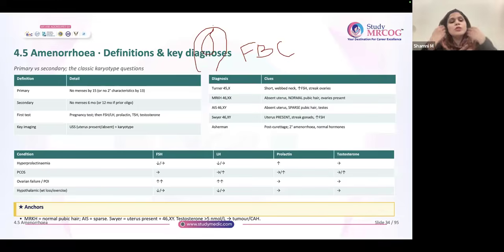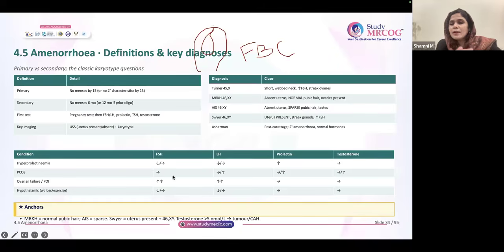So this also is a very important thing, like type 1, type 2, type 3 anovulation. Type 3 means there is ovarian failure. So if there is ovarian failure, or premature ovarian insufficiency, what happens? Ovaries are not secreting estrogen. So the amount of estrogen will be less. So what happens? The feedback inhibition. FSH, LH becomes high there. So in type 3, there is FSH-LH increase, estrogen will be decreased.